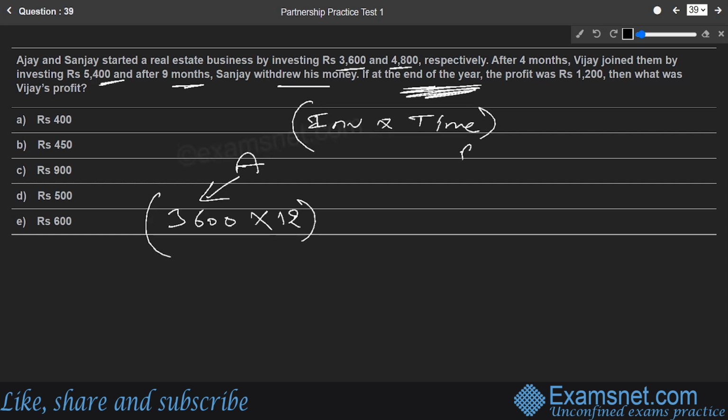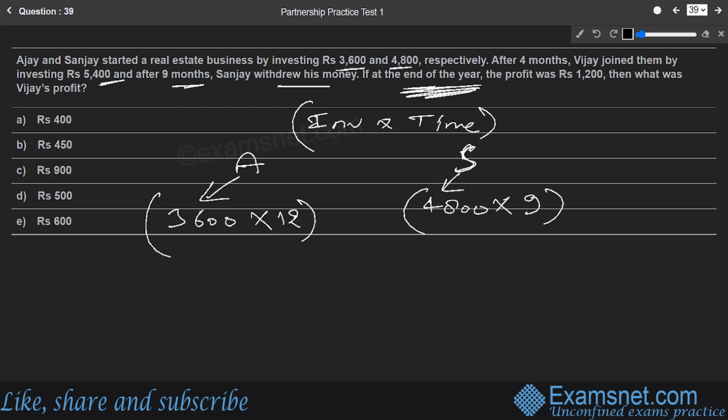Let us talk about B, who is our Sanjay here. What about Sanjay? Sanjay had also started with 4,800 rupees as the investment. And for how much time was this 4,800 undisturbed? They say after 4 months Vijay had joined, and after 9 months Sanjay had withdrawn his money. So this 4,800 was untouched for the 9 months. So this was the money invested by Sanjay.